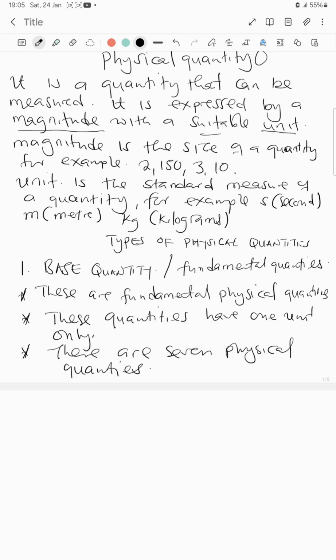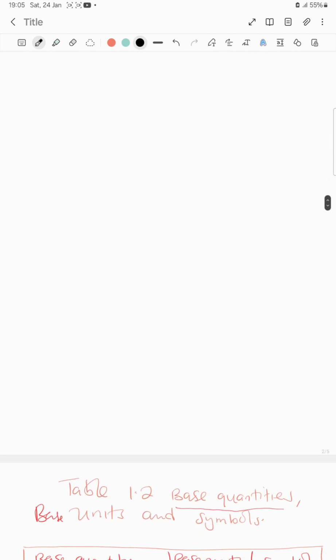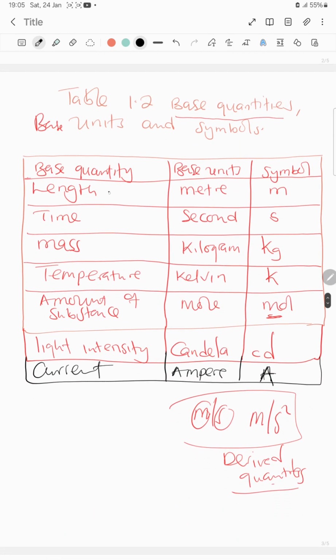Then we look at types of physical quantities. Number 1, we have a base quantity, and number 2, we have a derived quantity. Base quantities are fundamental physical quantities. They are very important because they are able to formulate derived units or derived quantities. These quantities have one unit only. Please get that point clear. There are 7 of them: 1, 2, 3, 4, 5, 6, 7.